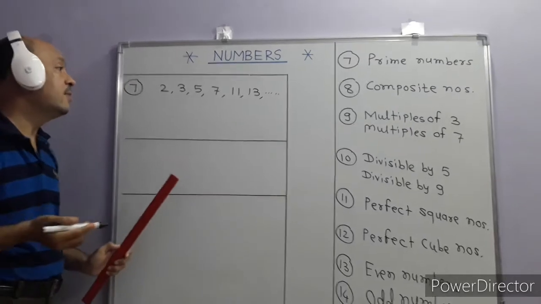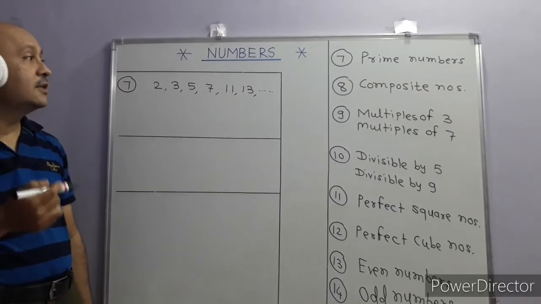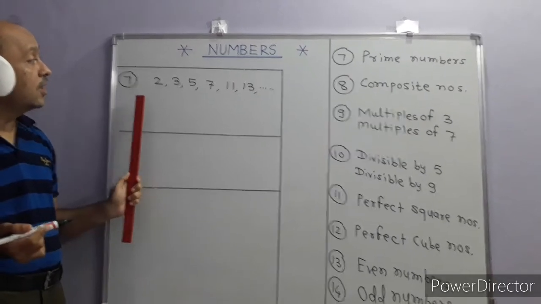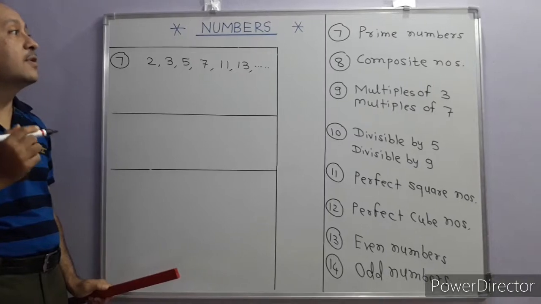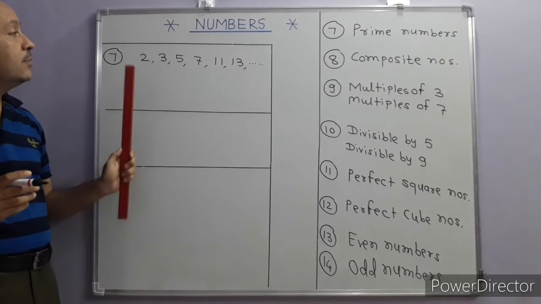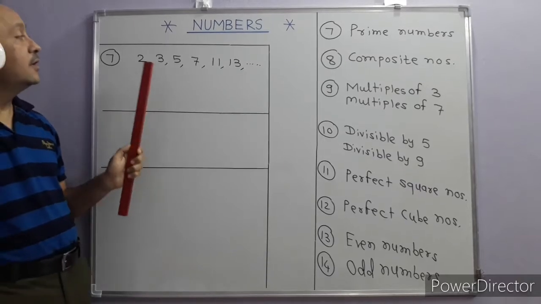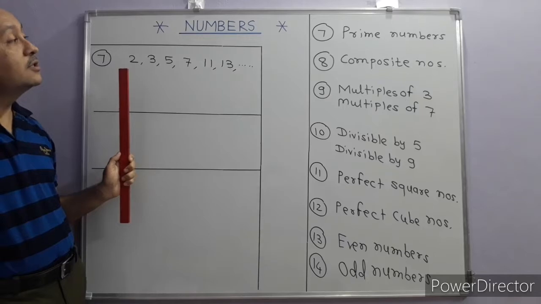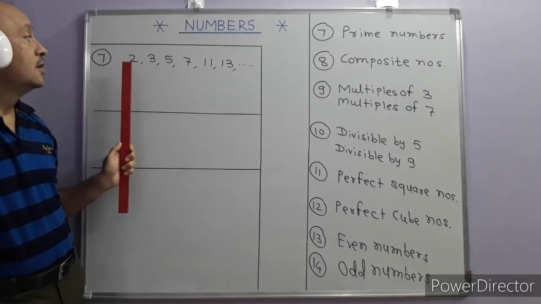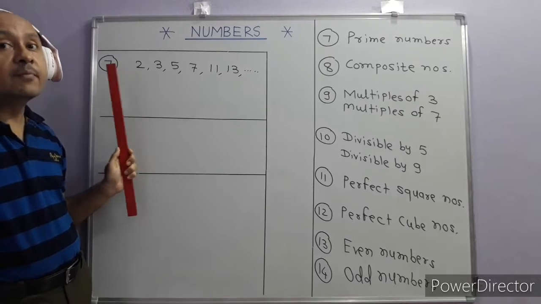So what do you mean by prime numbers? If the divisors of a number are 1 and the number itself, then it is called a prime number. Once again I will repeat, 1 is not a prime number.